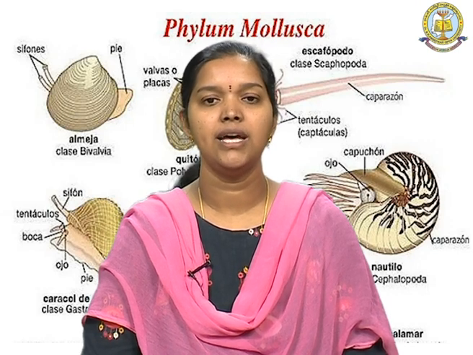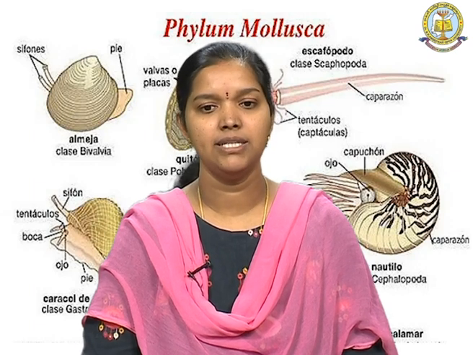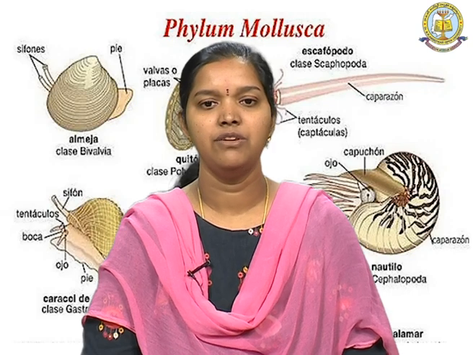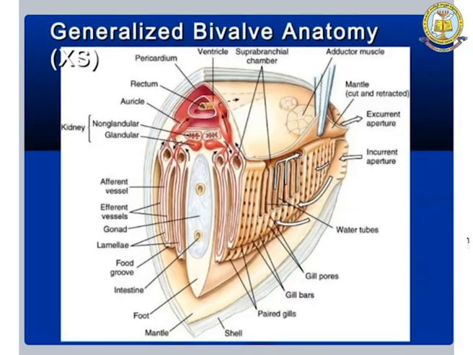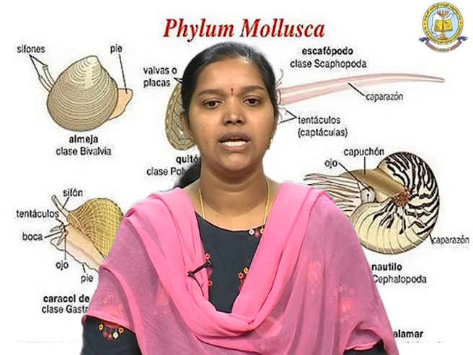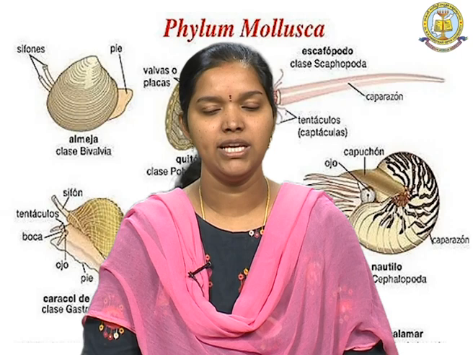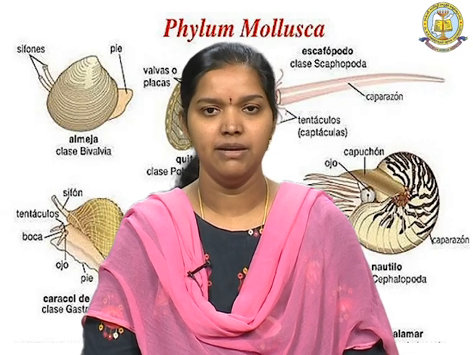So, this is the anatomy, how it looks. There is a shell and a mantle, and a pearl is developed within these shells. This is the generalized anatomy of the Bivalvia class of Mollusca. This is how the external shell and internal shell look, in which the pearls are developed.